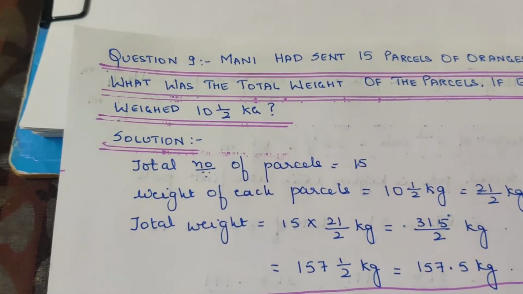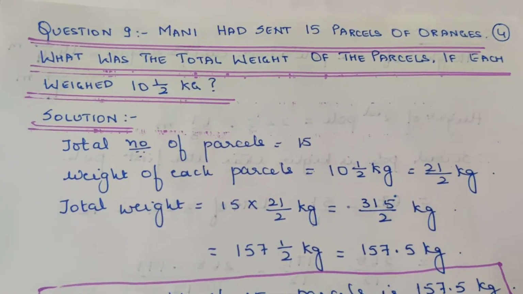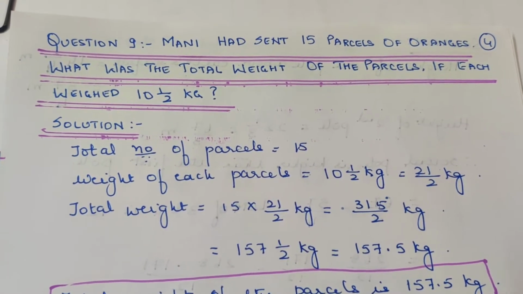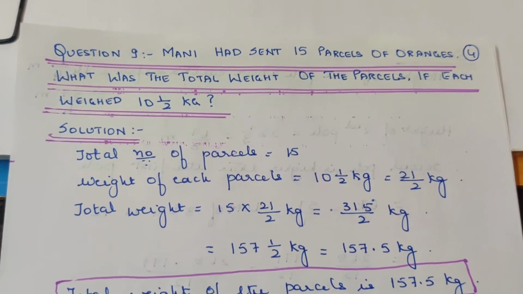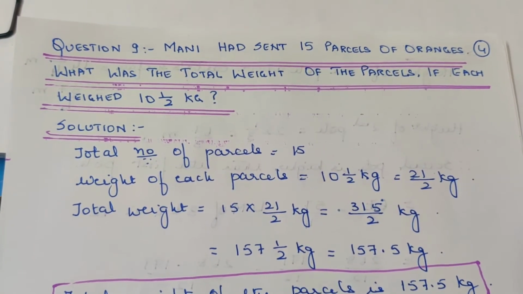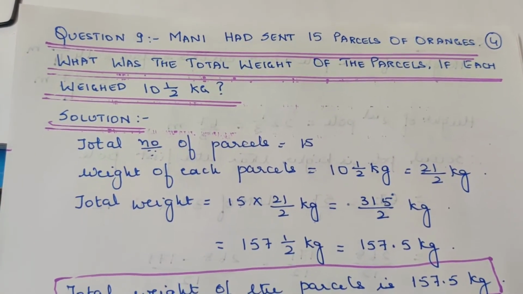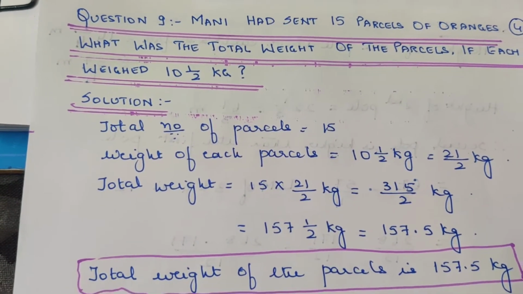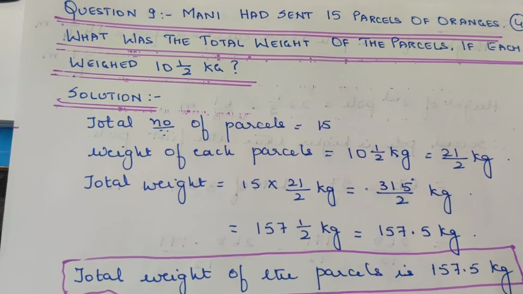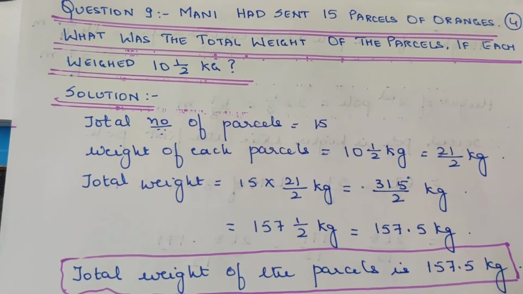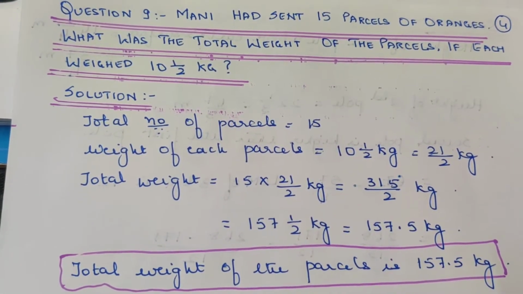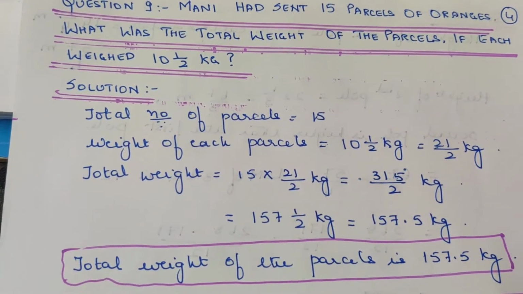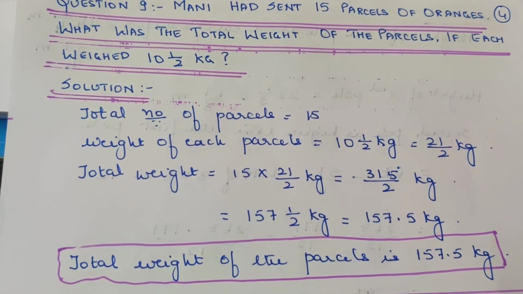Let's move on to question number 9. Money had sent 15 parcels of oranges. What was the total weight of the parcels if each weighed 10.5 kg? It's just simplification. Very easy. It's just multiplication. Total number of parcels is 15. Weight of each parcel is 10.5 kg, that is nothing but 21/2 kg after you convert that into a fraction. Therefore, total weight is equal to 15 into 21/2 kg.